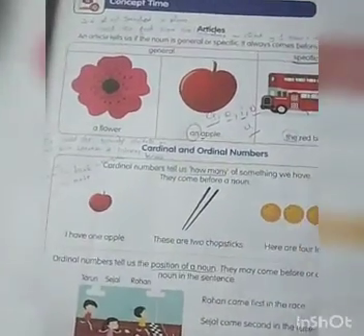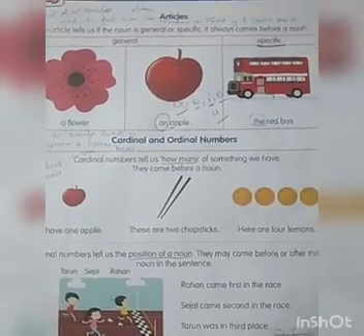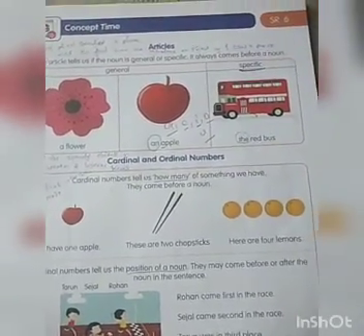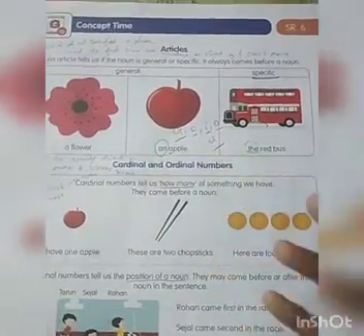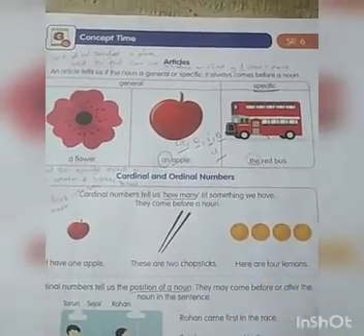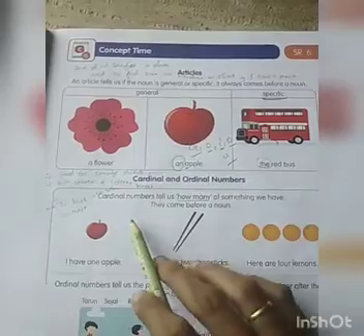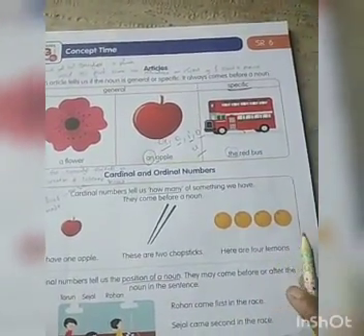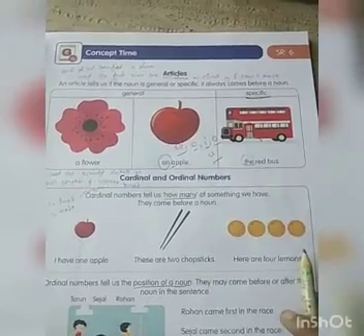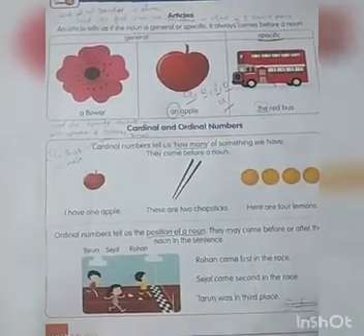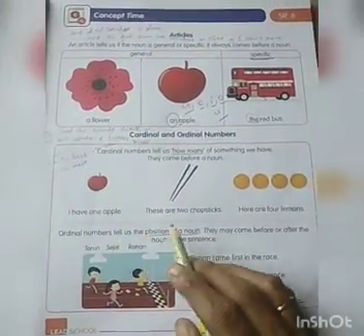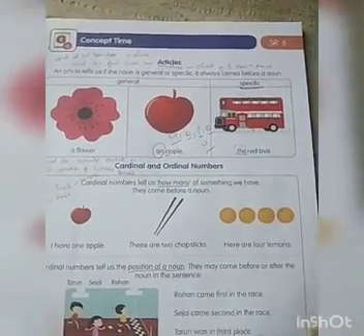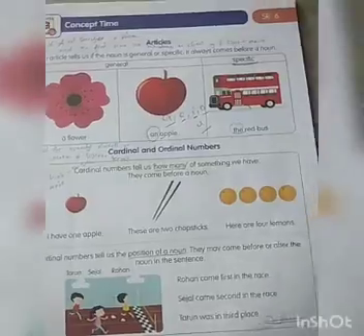Then cardinal and ordinal numbers we saw. Cardinal number tells us how many of something we have. How many, there we should use numbers. 1 apple, 2 chopsticks, 4 lemons, 5 pencils, 6 scales. Ordinal number is position, first position, second position, third position. It shows the position.